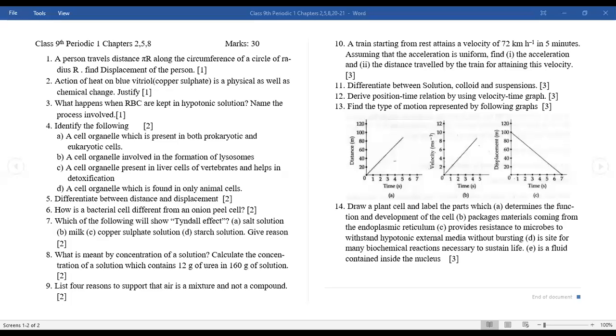NCERT, let me open. Milk of magnesia is colloid. It's given in the textbook. Milk of magnesia is given as colloid, so colloid only. Whatever is given in NCERT, you have to consider that.